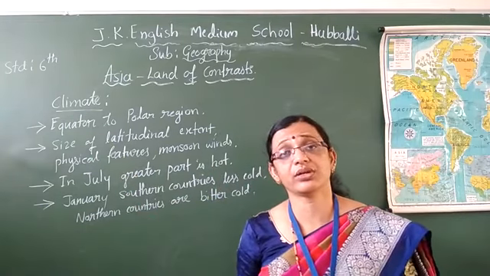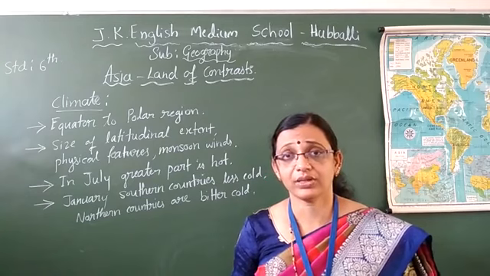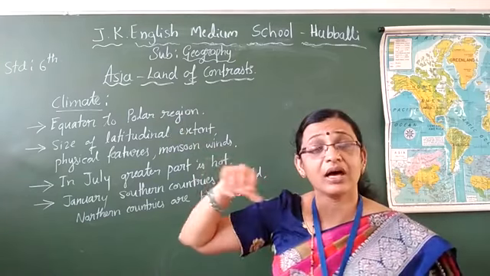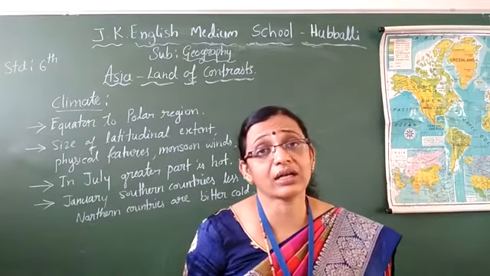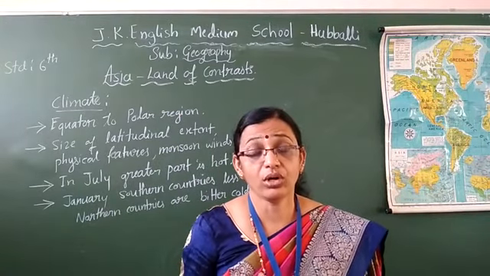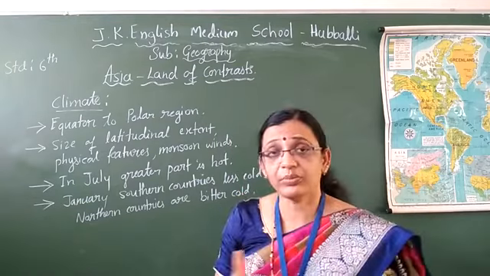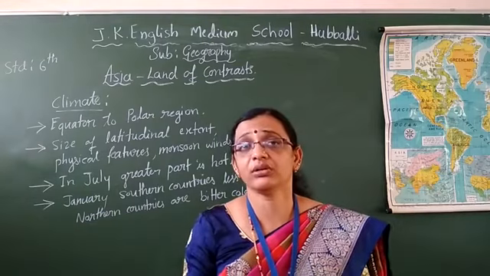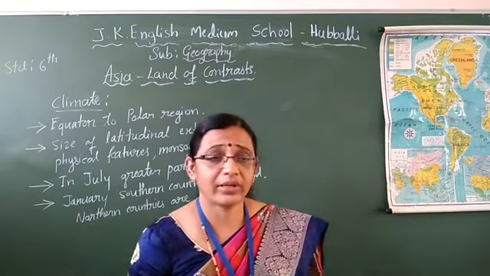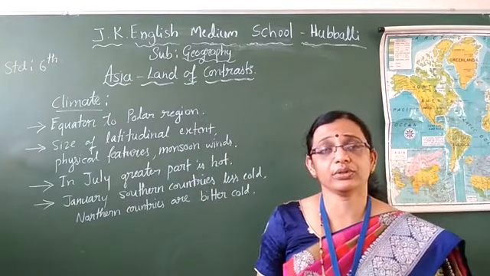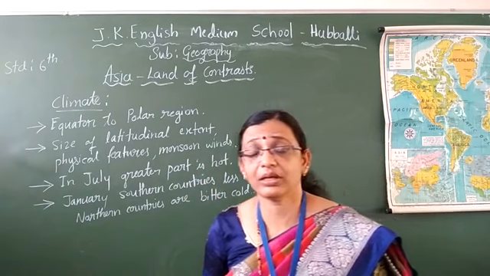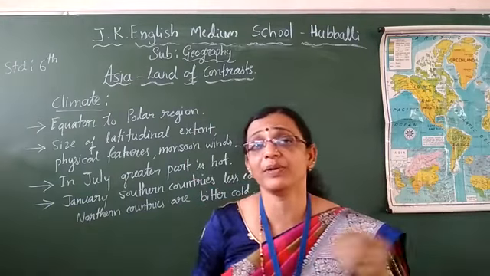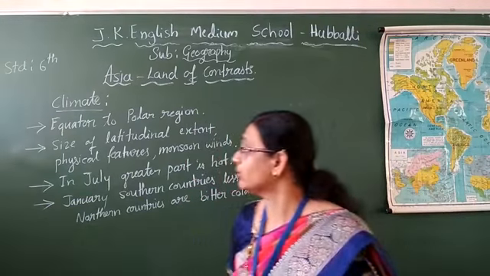Polar region means very cold. The polar region is in the Arctic Ocean. It is the coldest place. So since it is extended that much, definitely you will get varieties of climatic conditions. Why is it so? Why are the climatic conditions differing from one place to another? Those reasons I wrote here, children.